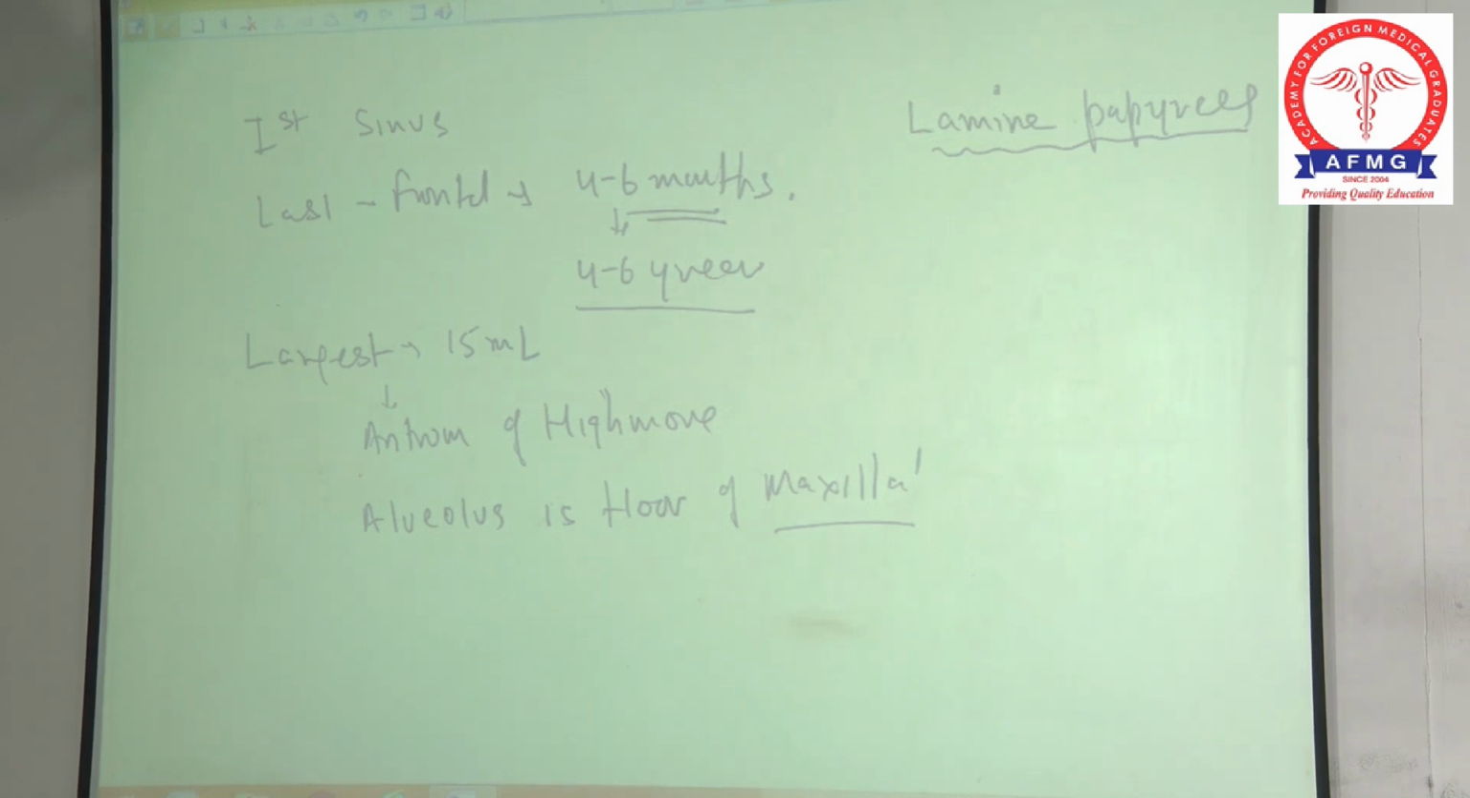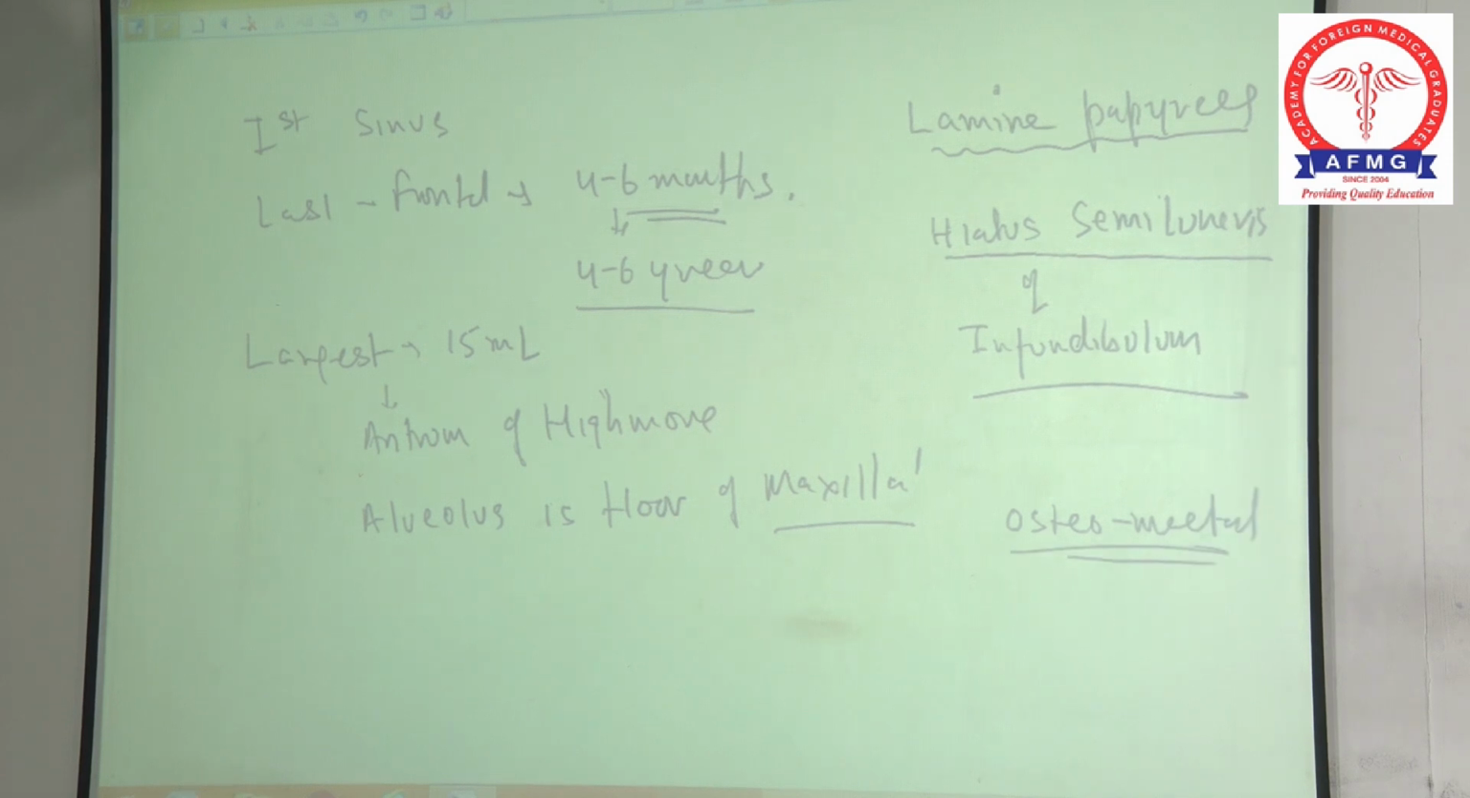And hiatus semilunaris. Hiatus means darwaja, door. Semilunaris क्या होता है? Half moon shape. है ना, ये दरवाजा है जो हाफ मून की शेप का है. That is the meaning of this word. So this is a door of infundibulum. Now don't ask me, sir, what is this infundibulum. It's a door of infundibulum. Have you heard osteomeatal complex? Osteomeatal complex is present where?